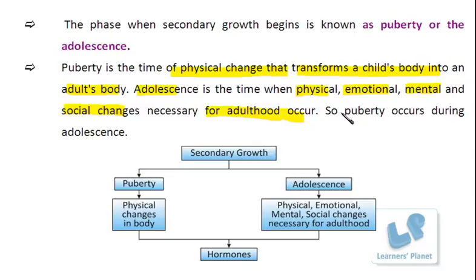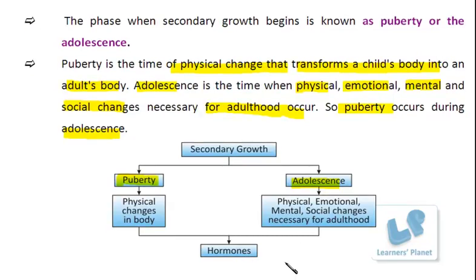So, in short, we can summarize that puberty takes place during the age of adolescence. Now, whether it is puberty or adolescence, the growth in both these phases takes place because of the hormones.